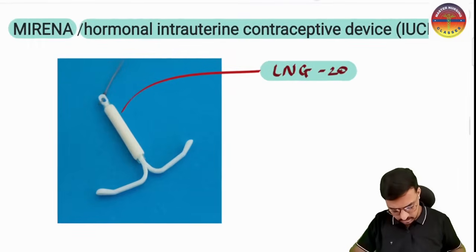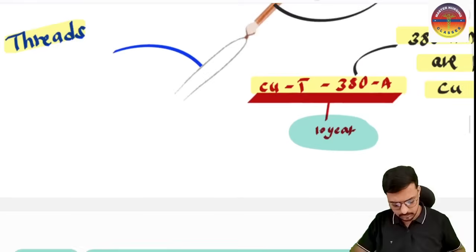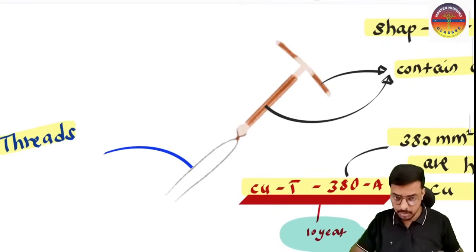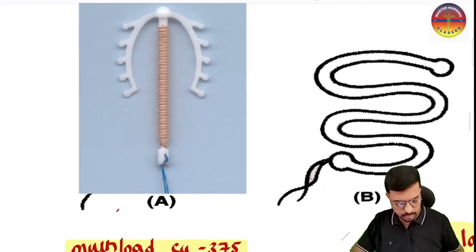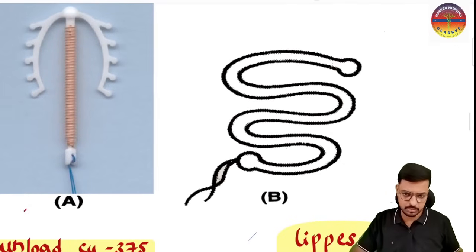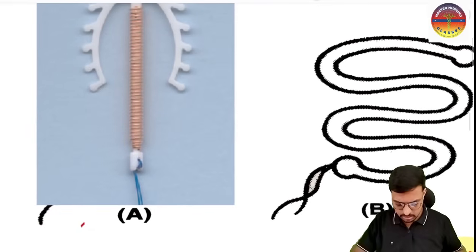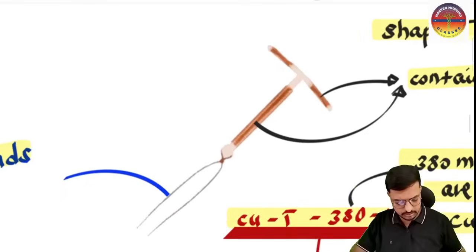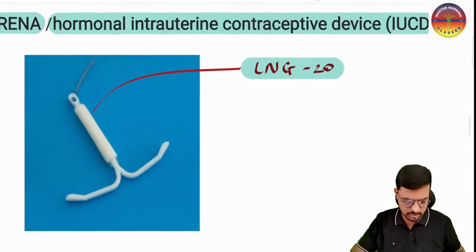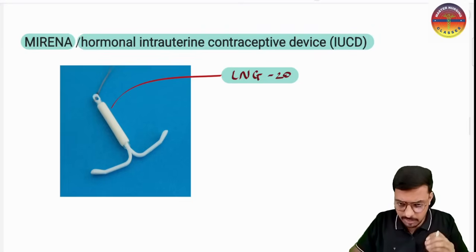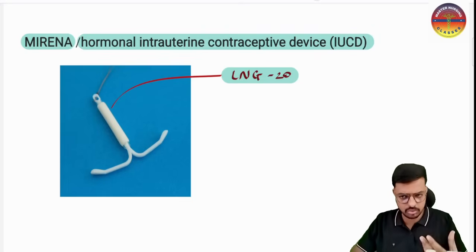So this is the third generation, we call Mirena. This is the second generation, copper T380A, and this is the multi-load. And the Lippes loop. Okay, so the Lippes loop is first generation, multi-load and the copper T380A are the second generation, and here we have the hormonal one, that is the third generation. These image based questions are very important for your exams. You may expect one or two questions from here.